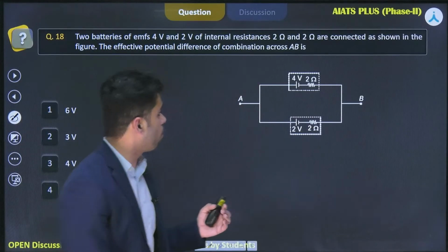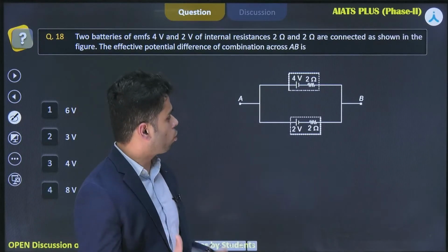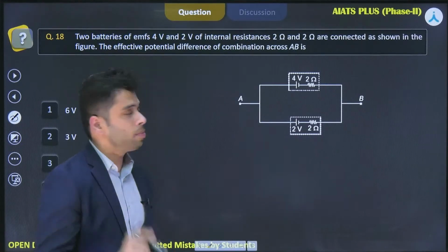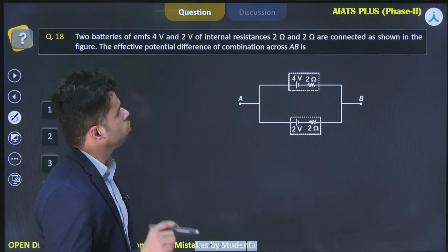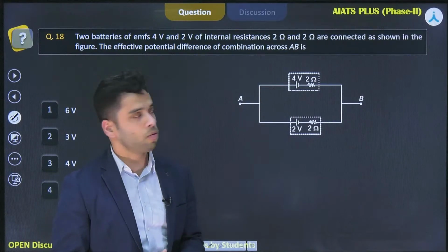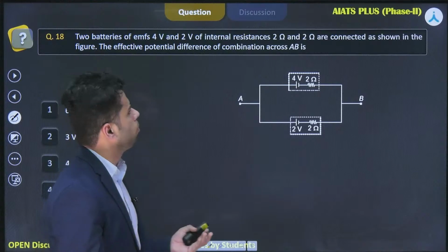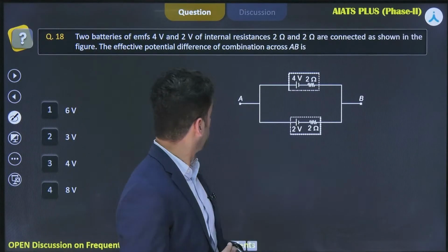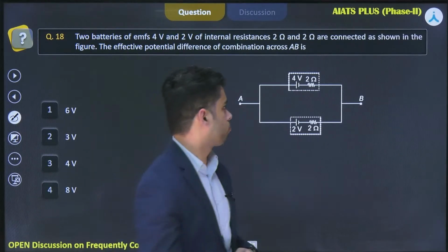Again, it is a problem based on the chapter of current electricity, and it is based on the combination of batteries, right? Let me go through the problem. It says that two batteries of EMF 4 volt and 2 volt, of internal resistance 2 ohm and 2 ohm, are connected as shown in the figure. You need to find the effective potential difference of the combination across AB, right?